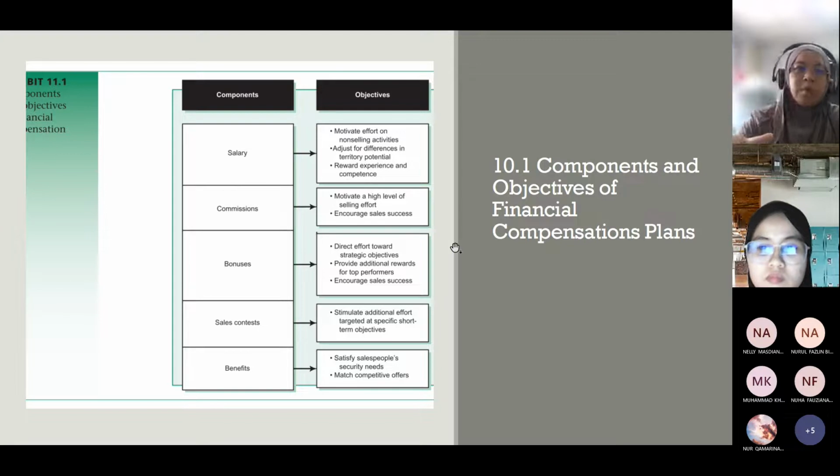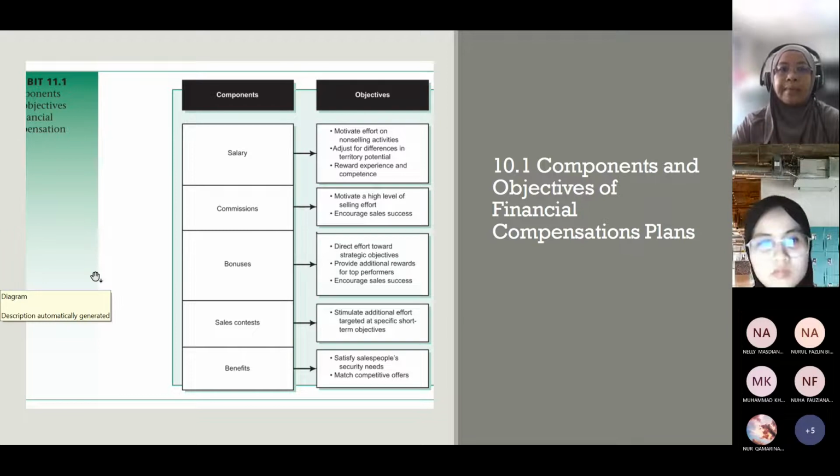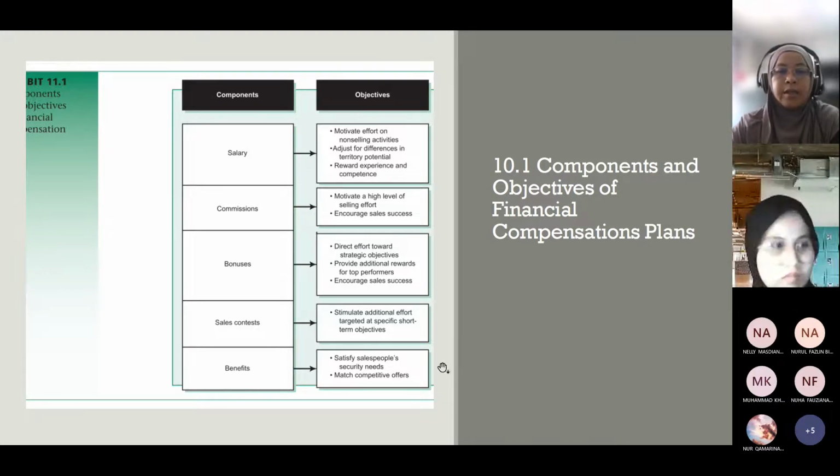Bonus actually is on top of commission. Meaning to say, we have maybe all the sales force already perform, but there is one that is excellent. Okay, so that particular person probably has a bonus, or maybe they also give some proportionate bonuses depending on your percentage of your performance. Can be done too. And also sales contest is to stimulate additional effort targeted at a specific short-term objective.